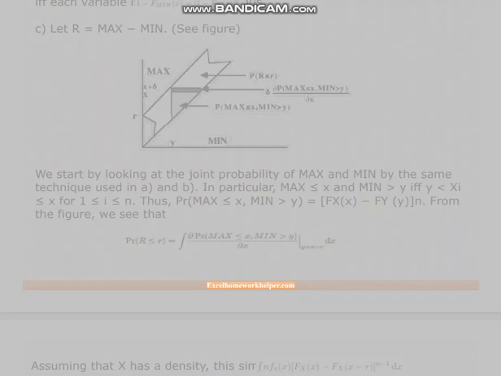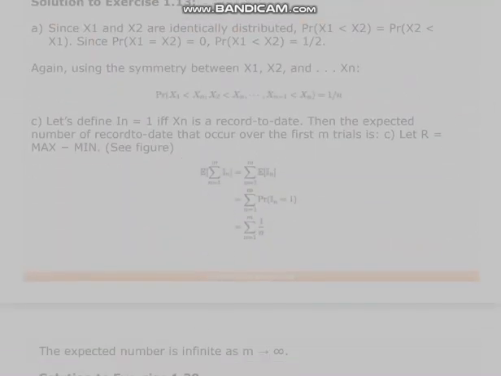Assuming that X has a density, this simplifies to... Solution to exercise 1.13. A. Since X1 and X2 are identically distributed, P(X1 > X2) equals P(X2 > X1). Since P(X1 = X2) equals 0, P(X1 > X2) equals 1/2. Again, using the symmetry between X1, X2, and Xn.